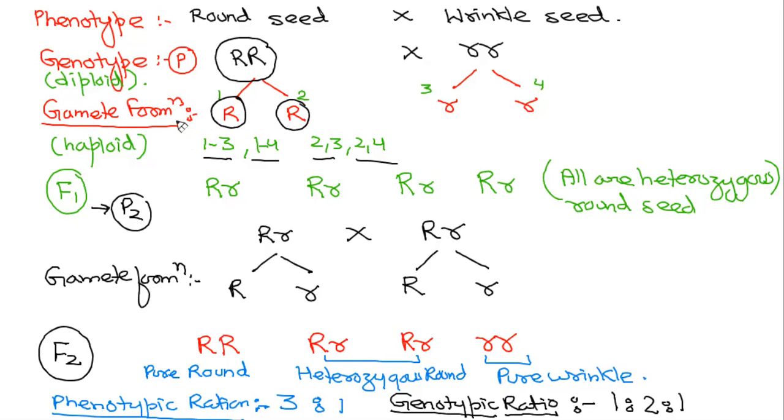If the original set of chromosome is 2, then half of this will be 1. If original is 4, then half of that will be 2. Okay? Okay, ma'am, got it. Any other doubt, beta? No, ma'am.